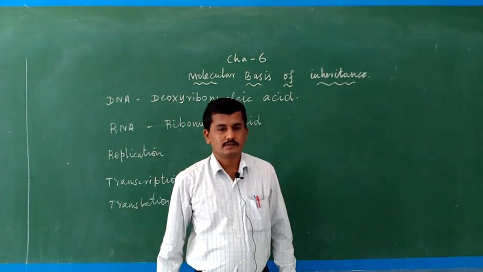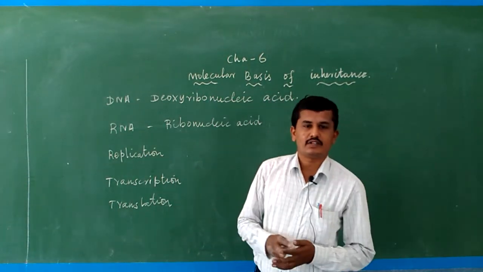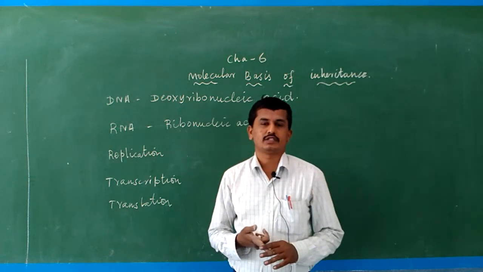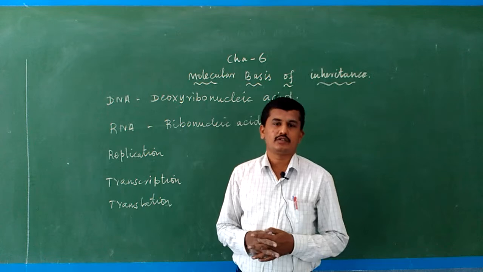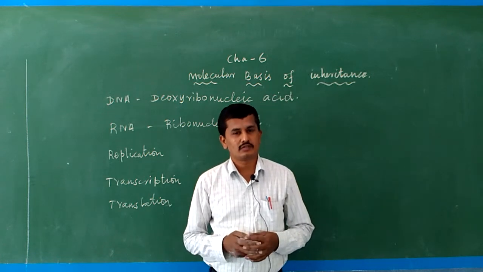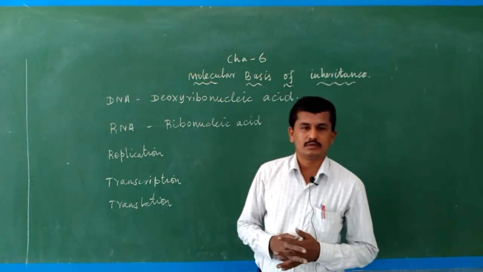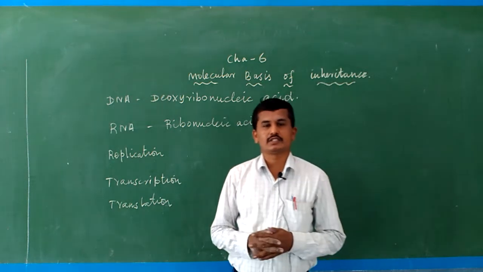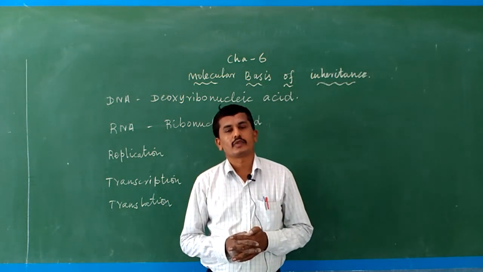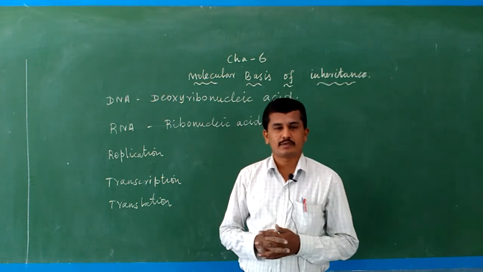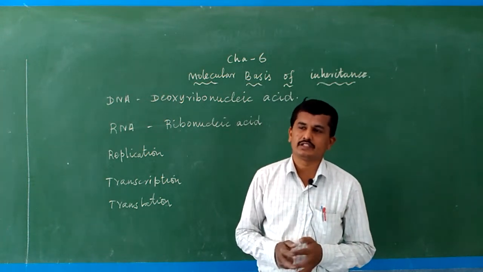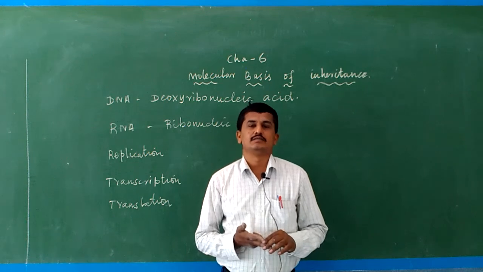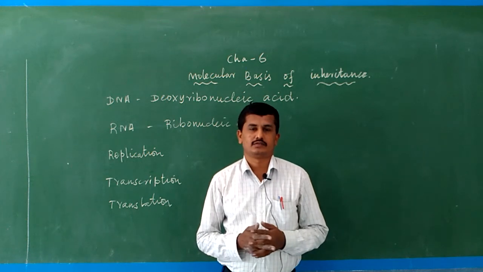Good morning, students. So we have finished unit 1, reproduction in organisms. In this unit we covered chapter 1, reproduction in organisms, chapter 2, sexual reproduction in flowering plants, chapter 3, human reproduction, chapter 4, reproductive health, chapter 5, principles of inheritance and variation, and health and diseases, and microbes in human welfare.